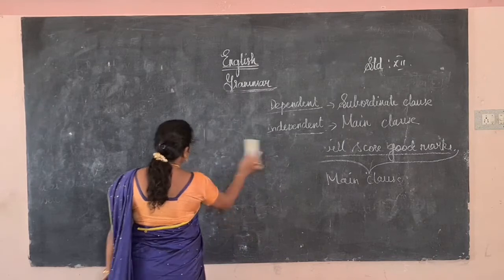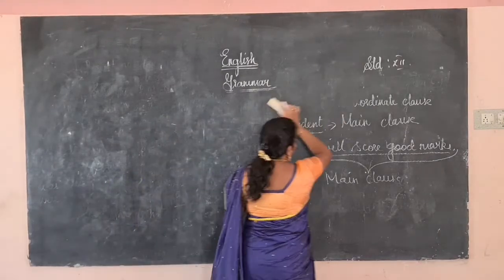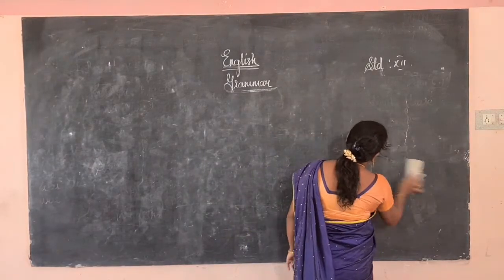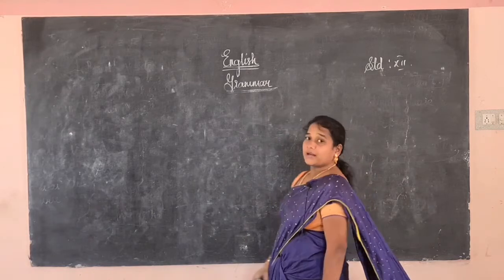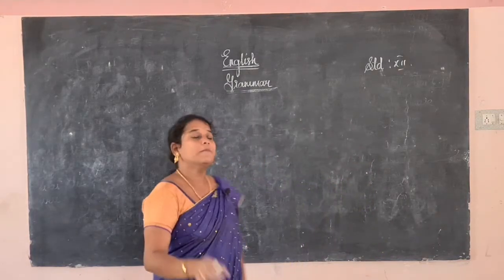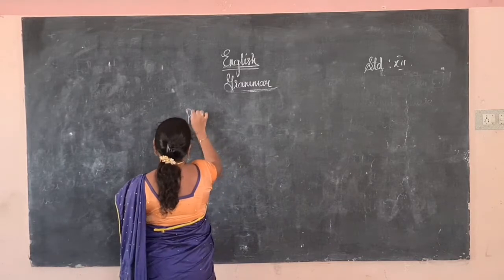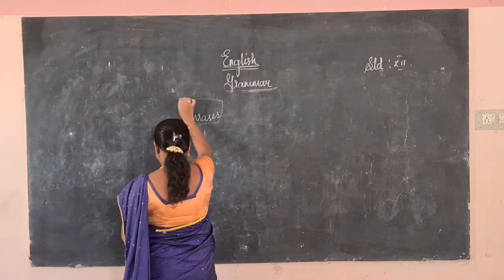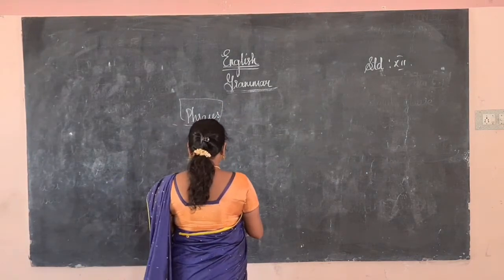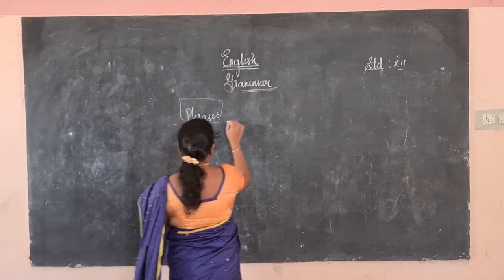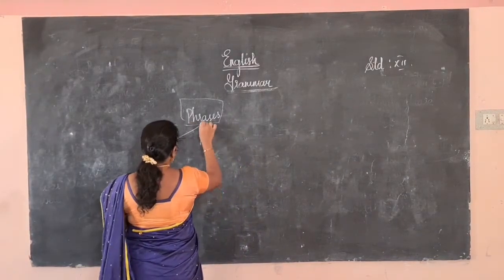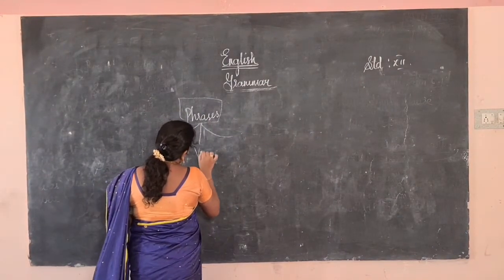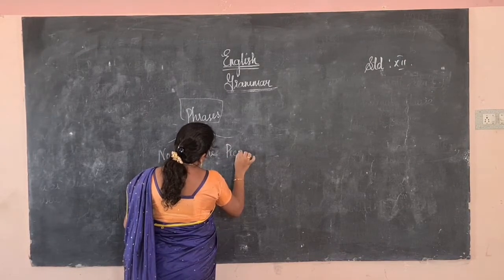In the same way, the phrase is also playing a role. Okay, what I told you, what is a phrase? A phrase is a group of words which gives a partial meaning, not a complete meaning. That is called a phrase. See, a phrase does not have a subject or a verb. It is of three types: noun phrase, verb phrase and preposition phrase.